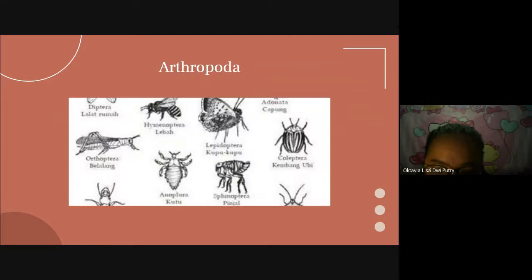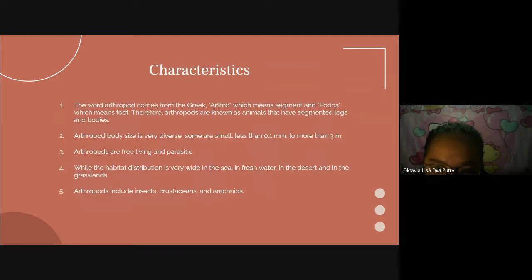Next, Arthropoda. The word arthropods comes from the Greek arthro, which means segment, and podos, which means foot. Therefore, arthropods are known as animals that have segmented legs and bodies. Arthropods' body sizes are very different. Some are small, less than 0.1 millimeter, to more than 3 meters.